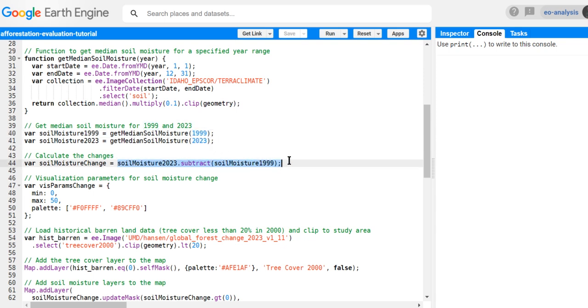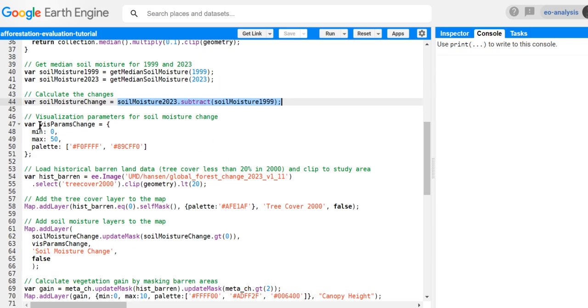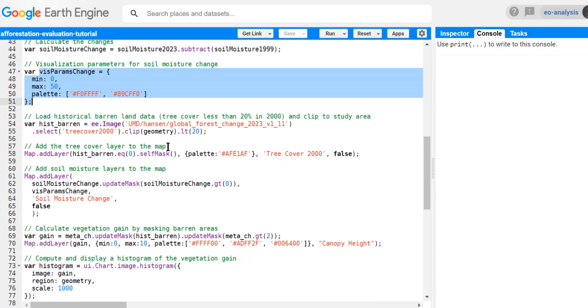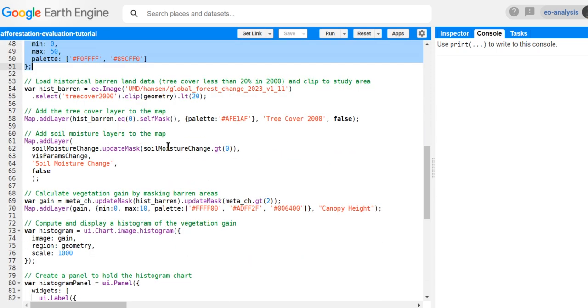We use a subtract function to get the changes of soil moisture between the two single years. We try to set up a dictionary of visualization parameters with the min, max, and the colors to visualize the changes. So now this is only for the soil moisture part, and to analyze where are the new forest gain.